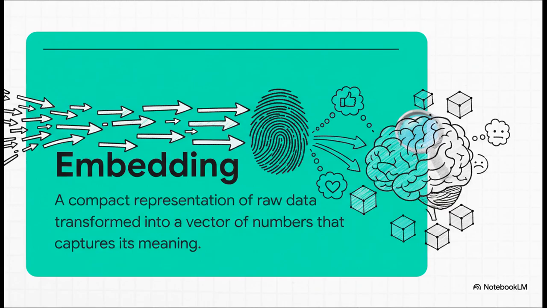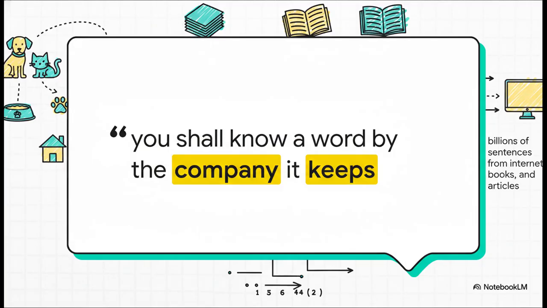An embedding is basically just a long list of numbers. It's called a vector, and that list of numbers captures the very essence, the soul, of a piece of data. You can think of it like a numerical fingerprint for a word, encoding its meaning in a way a computer can finally understand.